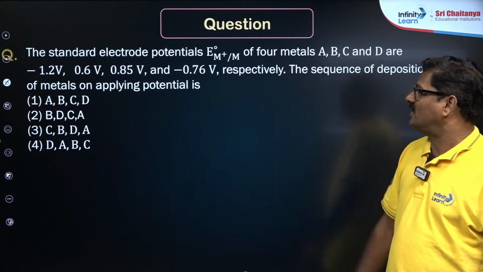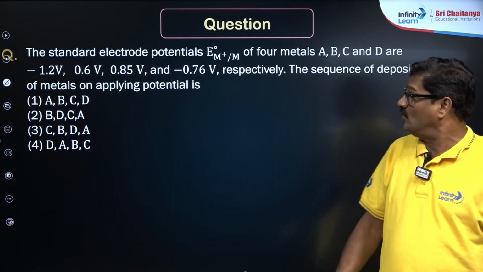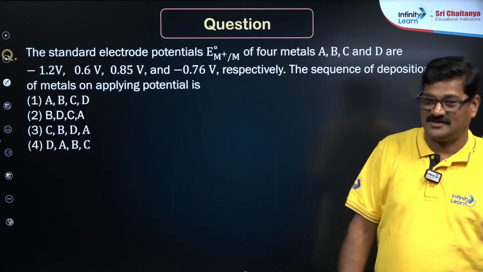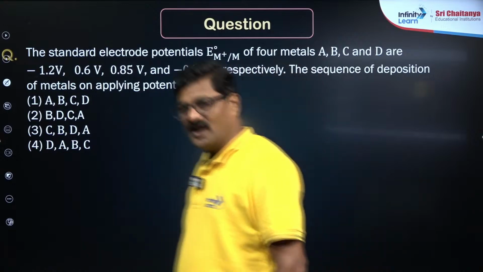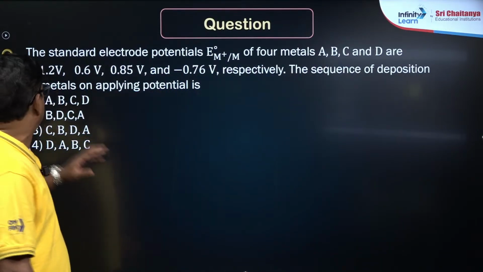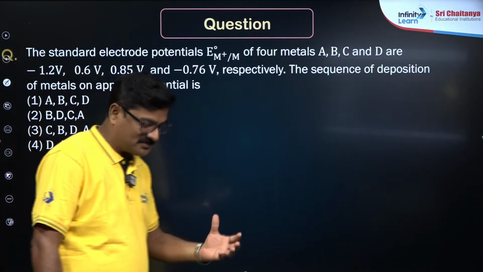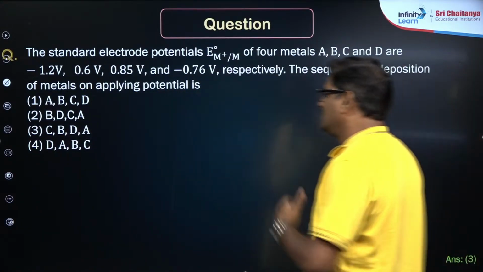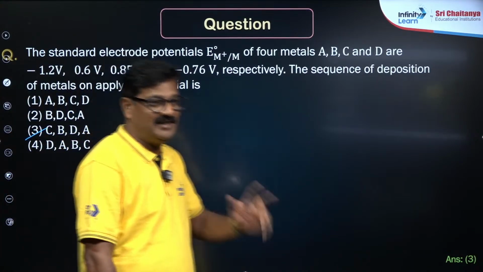And the standard reduction potentials, standard electrode potentials, M plus slash M is given. What is the meaning of this M plus slash M? It is a reduction process, right? And these values are SRP values, and you just go through the order of SRP values, so that the sequence of deposition of the metals by applying potential. So when the metal solution is electrolyzed, the metal is deposited. So I just want to say the answer is going to be C greater than B greater than D greater than A, right?